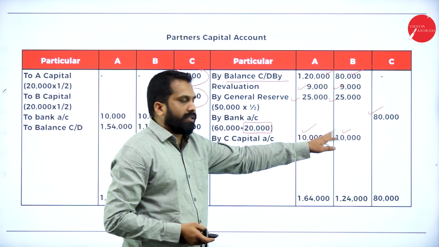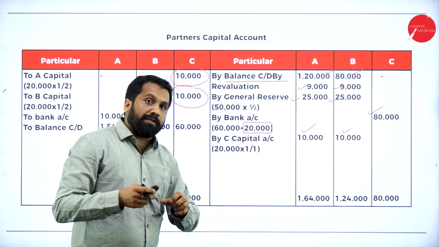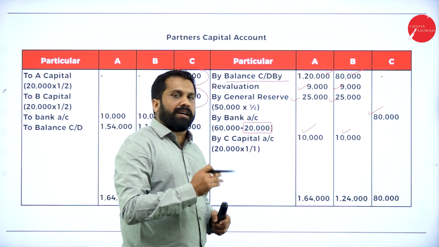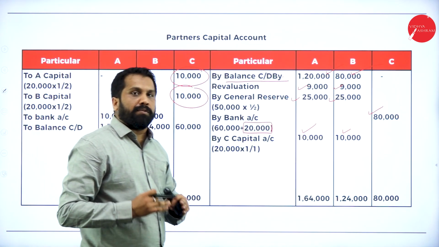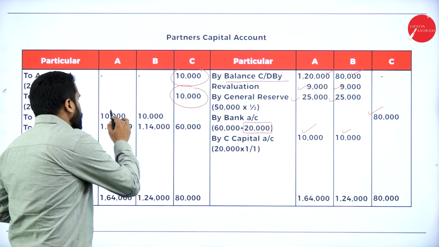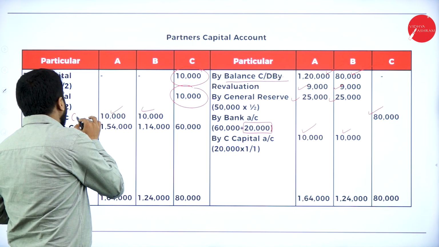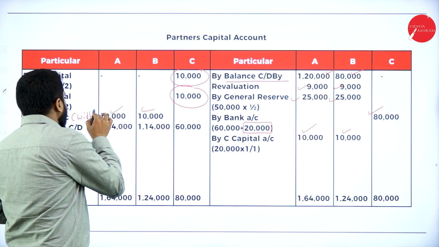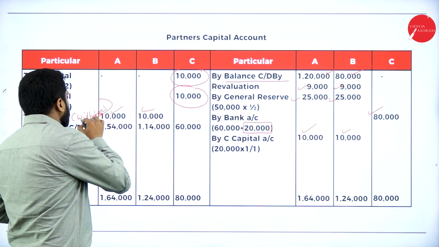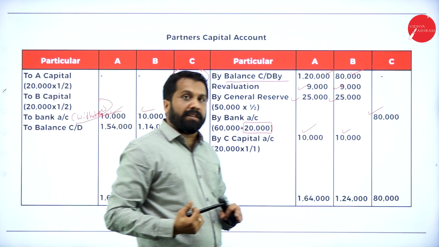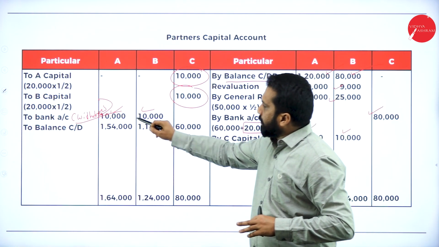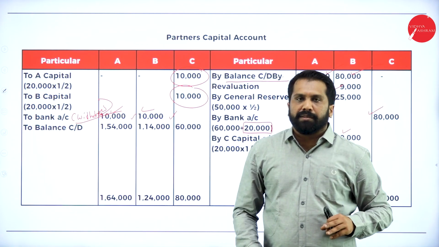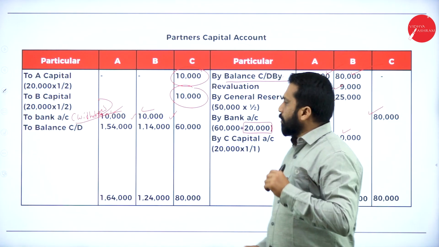But what we did, we took the ATM card and withdrew that money. If you withdraw that money, what are you supposed to do? You have to mention bank account, withdrawn. Clear? You are supposed to mention that you have withdrawn 10,000 and 10,000. Hope you are clear. Good.